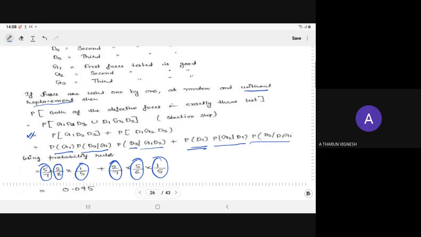Sir, we had taken the first case as one defective, next is good, and then defective. One is good and the other 2 are defective, right? Yes. And second is: first is defective, second is good, third is defective. And the third case can also come, no? First and second are defective, third is good? No, then it is not the third step. You have to stop your testing in the second step only. Already they have said in 3 tests you have to choose the 2 defective. Okay, 3 tests.